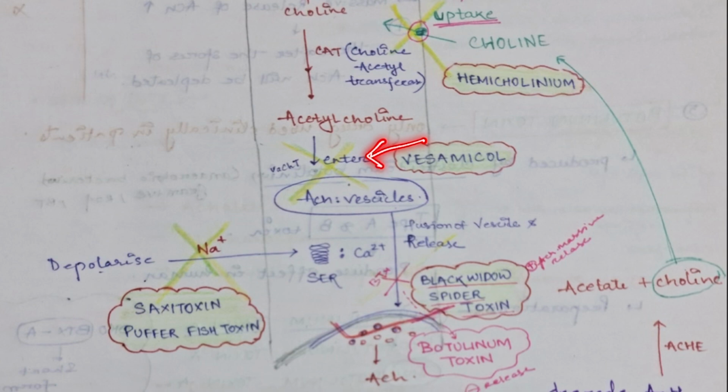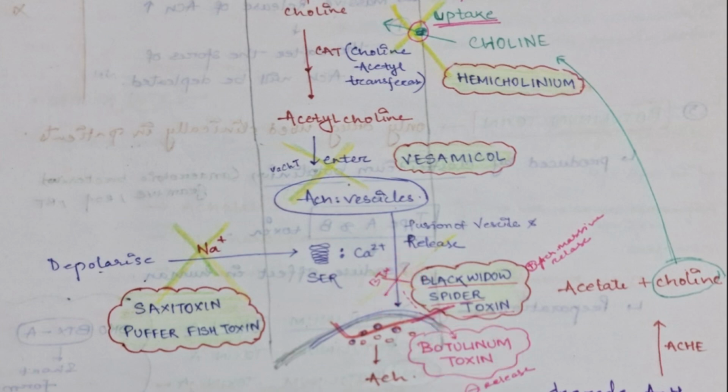Vesamicol inhibits the entry of acetylcholine into the vesicles. Saxitoxin or pufferfish toxin inhibits sodium entry, so calcium will not be released. Because depolarization won't occur, sodium won't enter. Thus, from the smooth endoplasmic reticulum, calcium won't be released. So fusion won't occur. This fusion of the vesicle is inhibited by botulinum toxin.